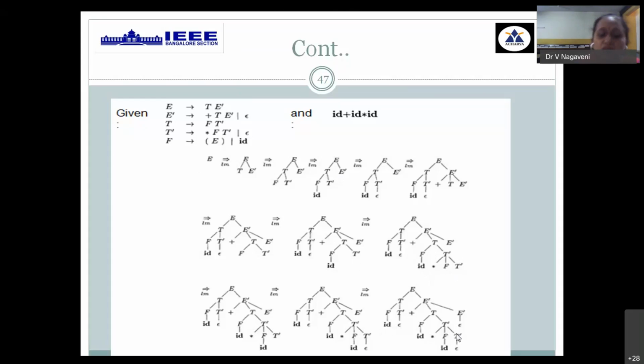In this way, depending on what is required to obtain the given string, you replace them based on a trial and error method. If you keep replacing blindly, you will not be able to create a well-defined top-down parse tree. So we see which part of the productions is suitable to obtain this particular parse tree. We started from the start symbol and reached all the characters one after the other, from left corner to right corner. If you count all the terminals, id plus id star id, this is the yield or output of your parse tree. This type of approach is called top-down parsing, reaching the characters of your given string at the last step.